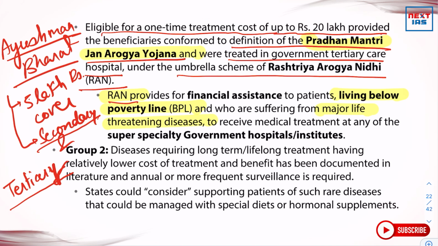So now what do we have in group 2? Diseases requiring long-term or lifelong treatment having relatively lower cost of treatment and a benefit has been documented in literature, and annual or more frequent surveillance is required. So states could consider supporting patients of such rare diseases that could be managed with special diets or hormonal supplements. So in group 2, we are looking at the diseases which require lifelong or long-term treatment.